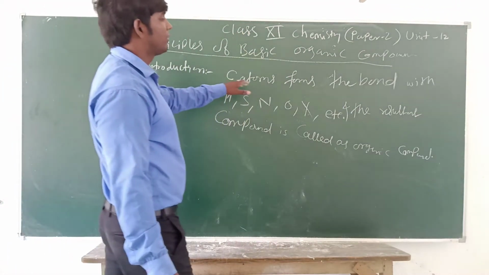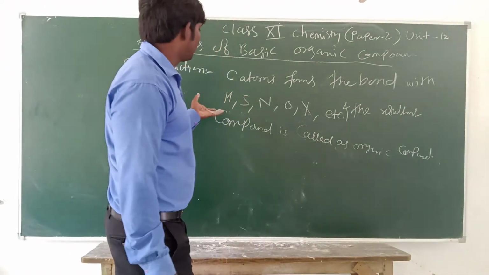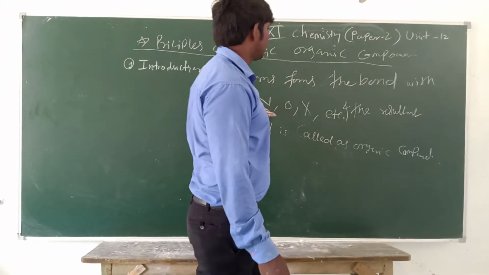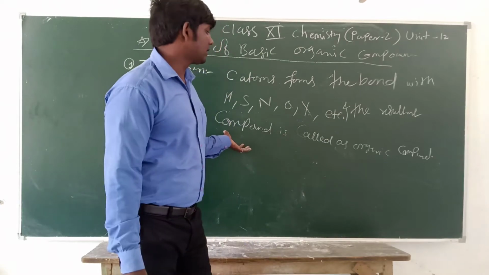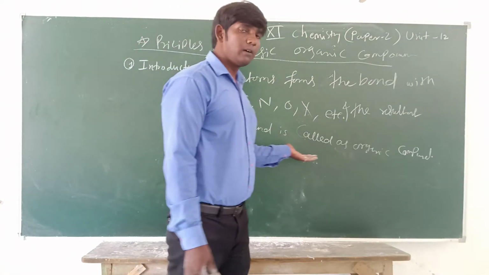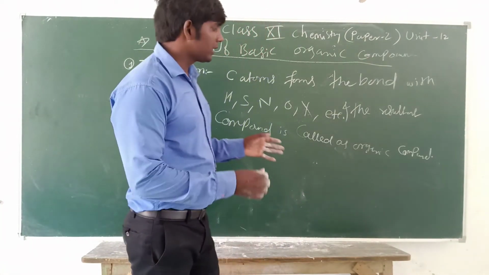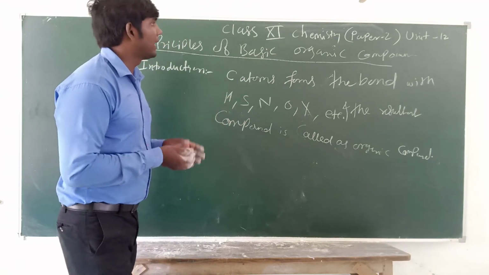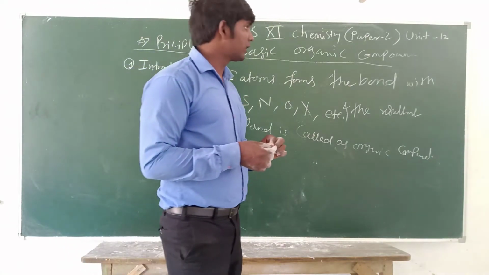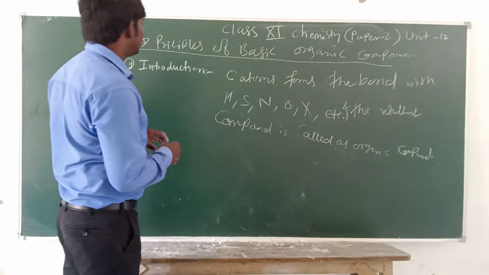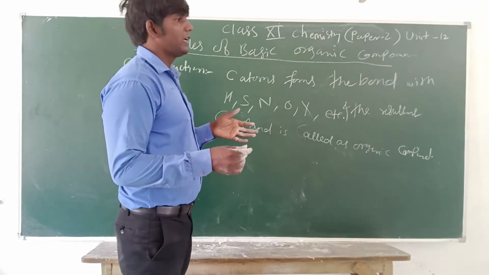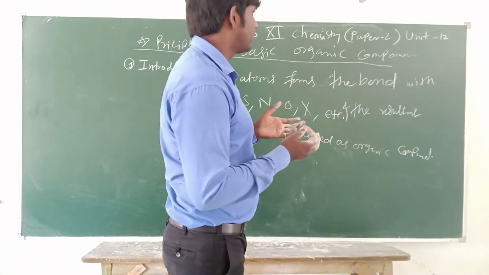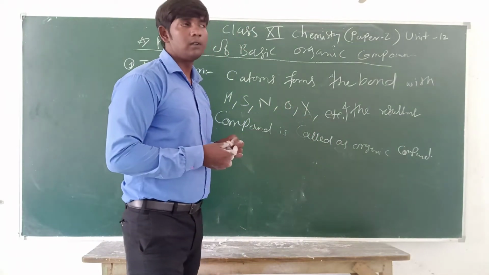A carbon atom forms a bond with some non-metals like hydrogen, sulfur, nitrogen, oxygen, halogen, etc., and the resultant compound which is formed is called an organic compound, and the chemistry of these organic compounds is known as organic chemistry. Now this is the introduction. So we can just see where these carbon compounds form.